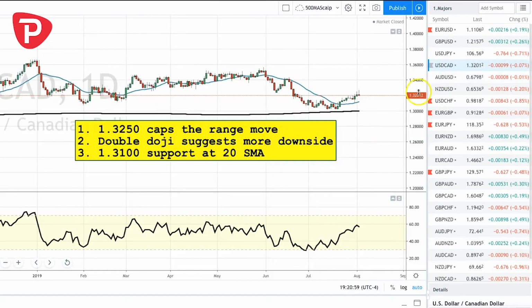Dollar CAD, on the other hand, is a lot better. It's going to hit a nice turn here, a double doji turn at the 3250s. Looks like it could trade its way back down towards the 31s. And again, as I said, the big story will be Friday's employment report. If that's strong, we could even potentially see 130 against a much weaker Kiwi and a much weaker Aussie. So there'll be a big divergence between Canada and the antipodeans.